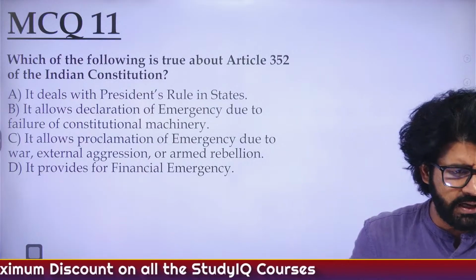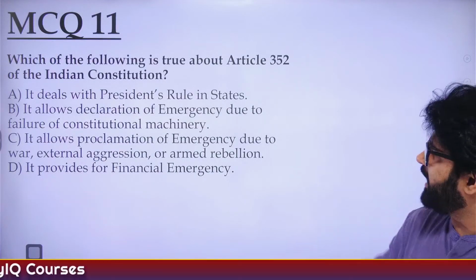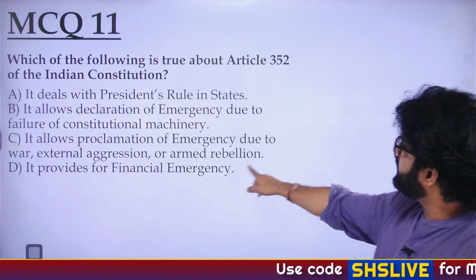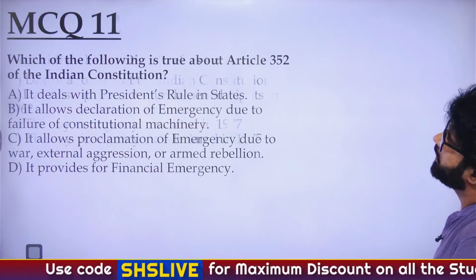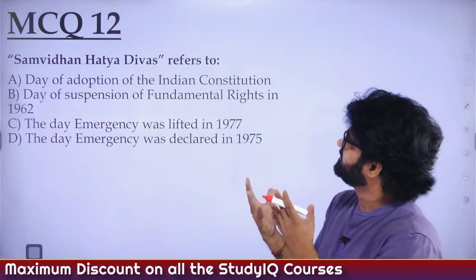Very good, Mamta, Amal, Jivayan, Shriparna, Rishi, Rahul. So the answer is C. It allows proclamation of emergency due to war, external aggression, or armed rebellion. Internal disturbance has been changed to armed rebellion. C. MCQ 12.